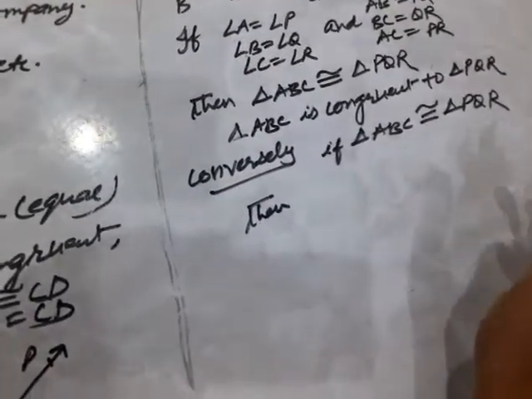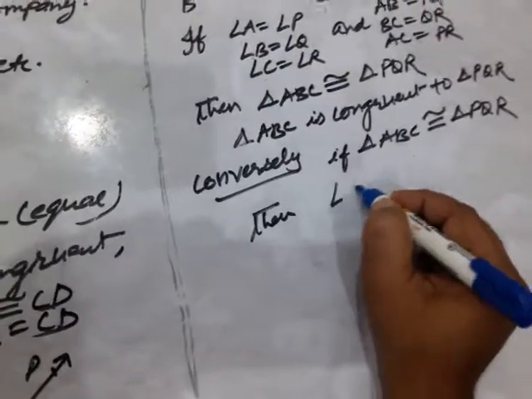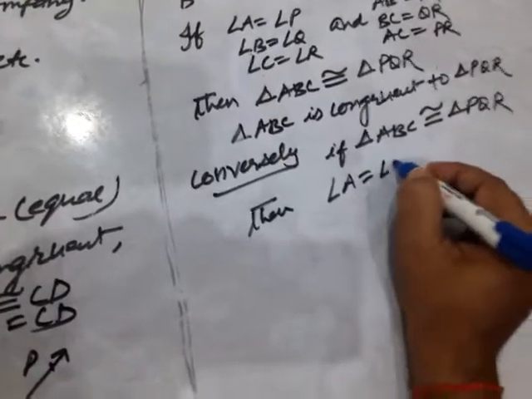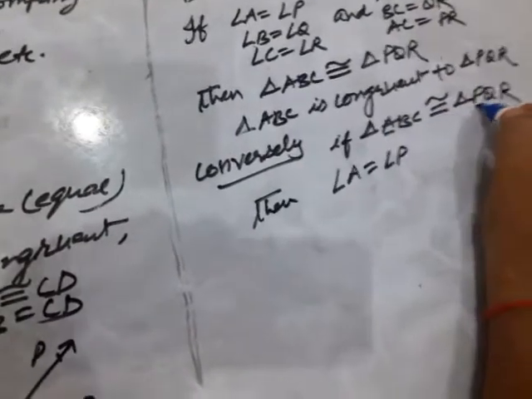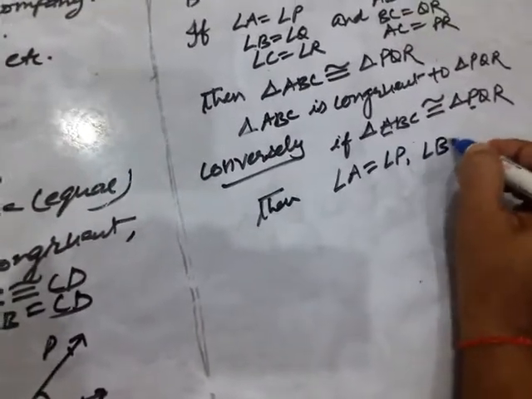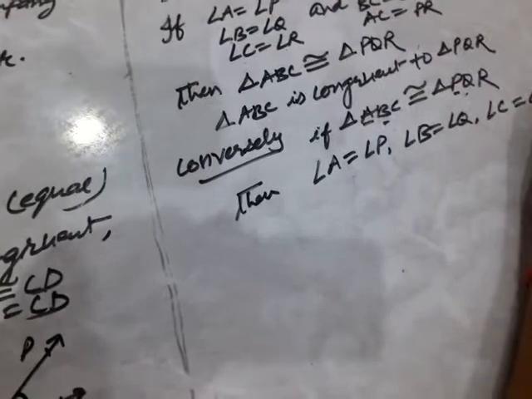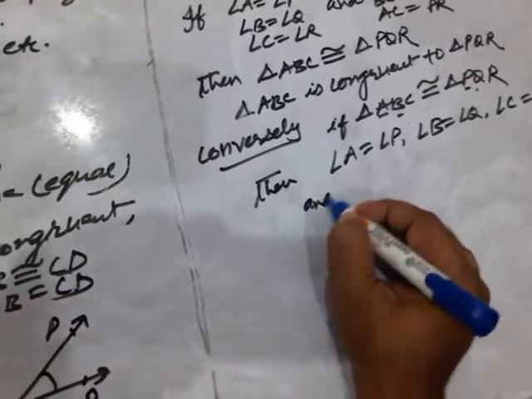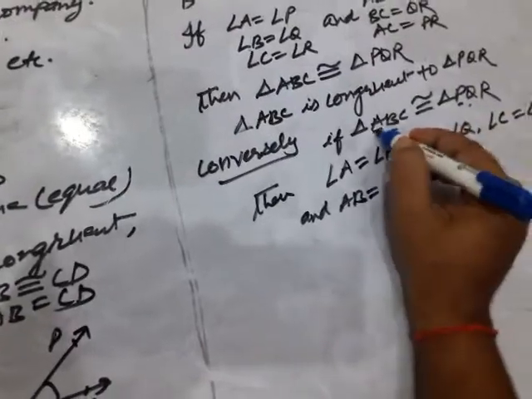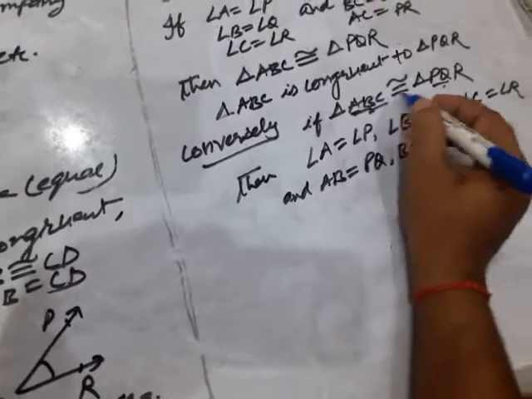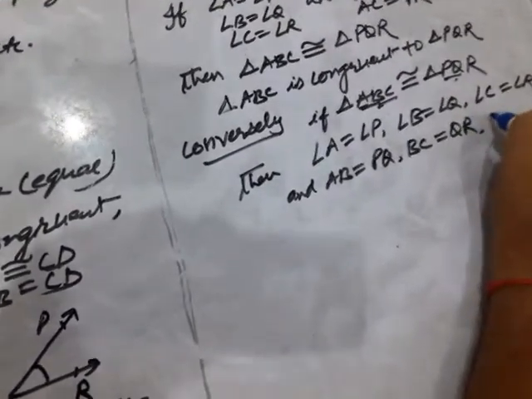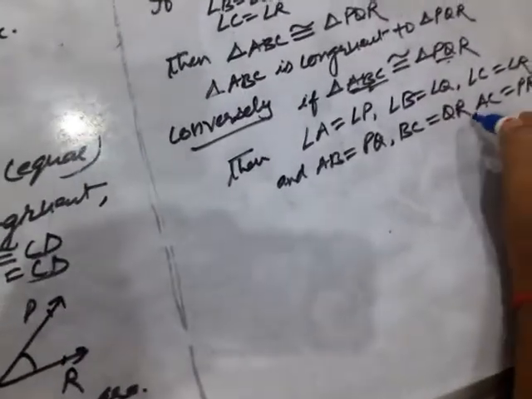Six corresponding parts are there. Corresponding angles are equal: angle A equals angle P, the first of each; angle B equals angle Q, the second of each; and angle C equals angle R. And what else? AB equals PQ, the first two; BC equals QR, the last two; and AC equals PR, the first and last. These six components are called CPCT.